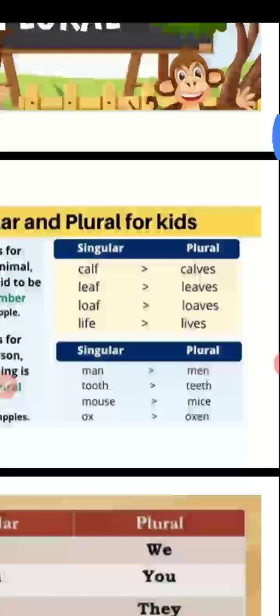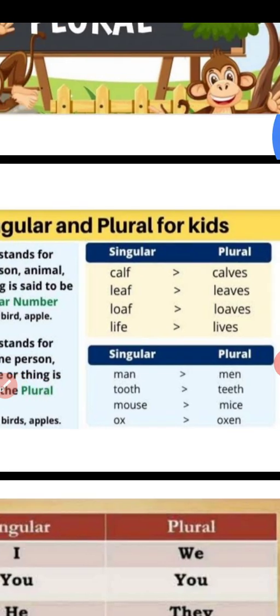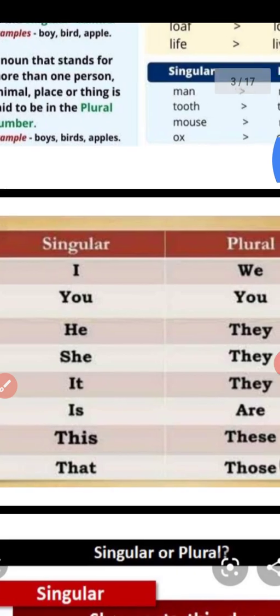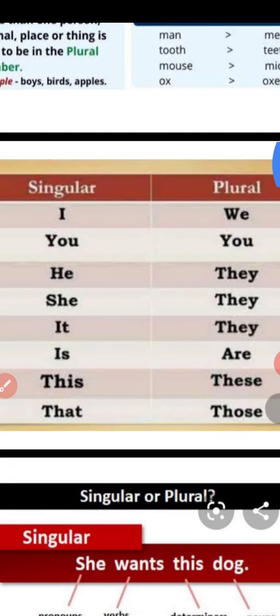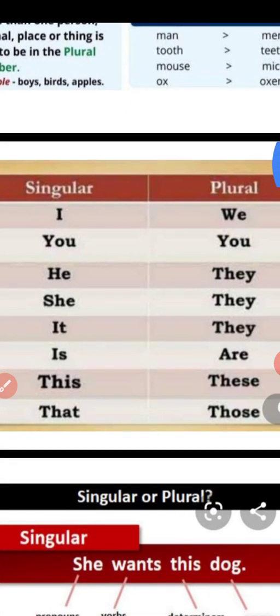Here there are some more examples, which I will explain later. These are the things you have to memorize. Okay, when I comes in singular, how to change it to plural?